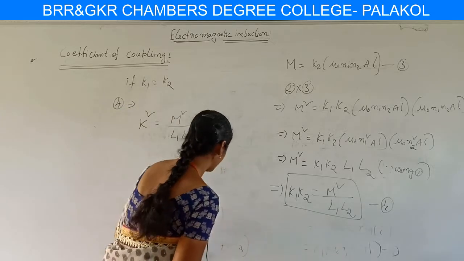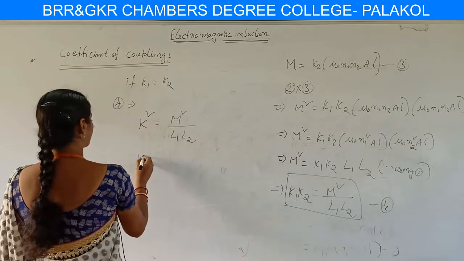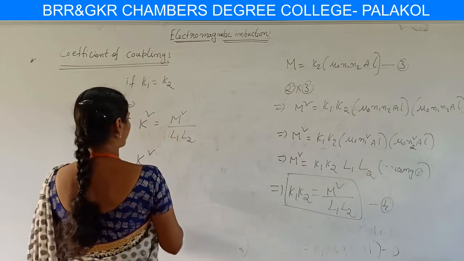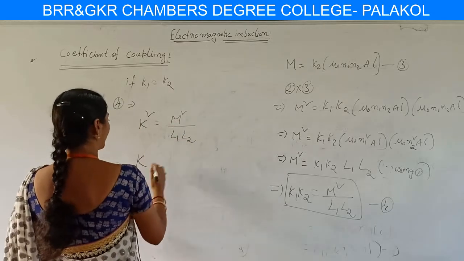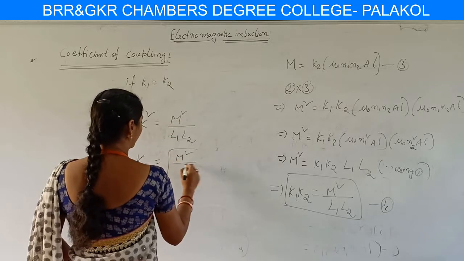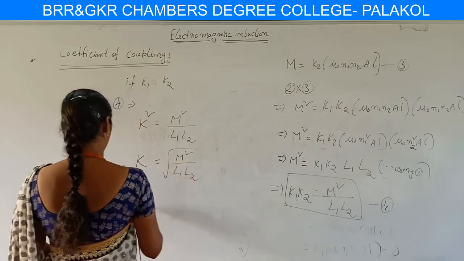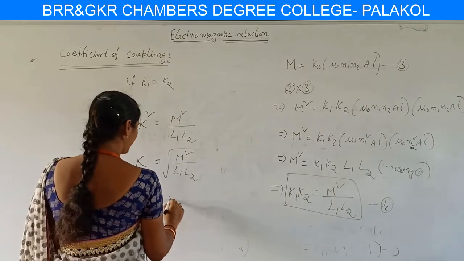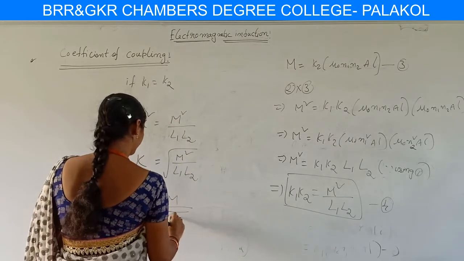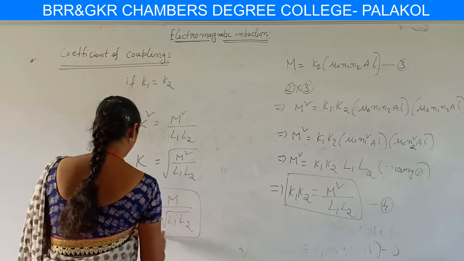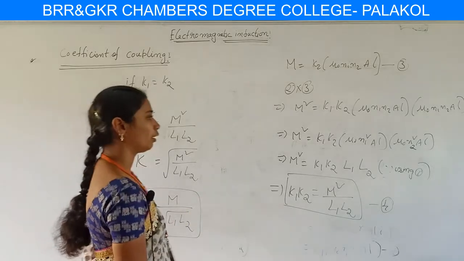If we want K, then K equals the square root of M square by L1 L2. Here the square and root cancel, so K equals M by square root of L1 L2. This is our required expression for the coefficient of coupling.